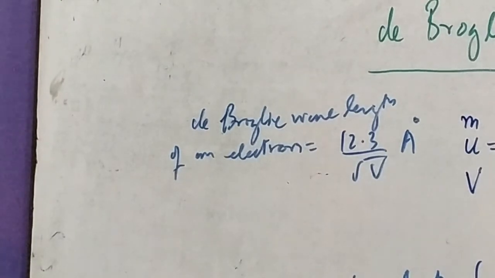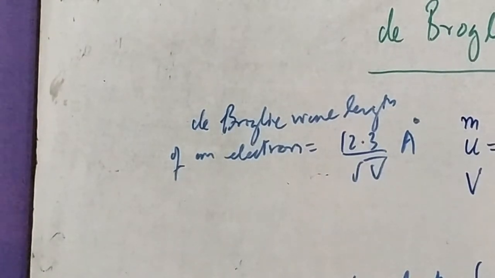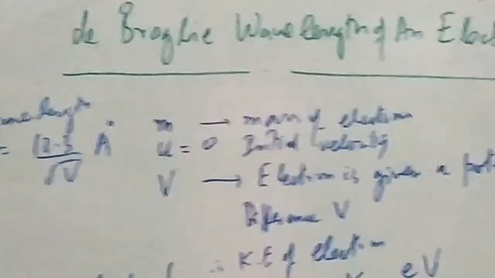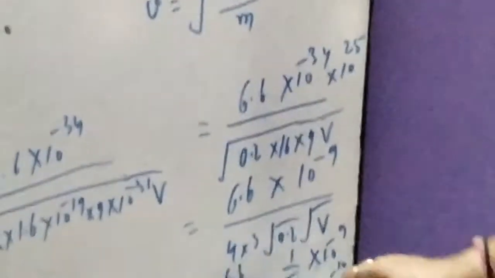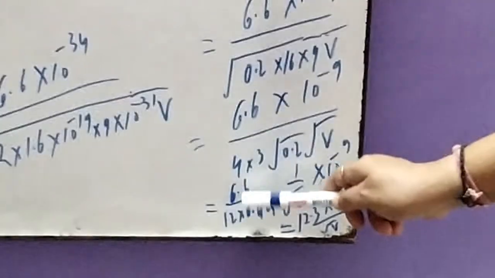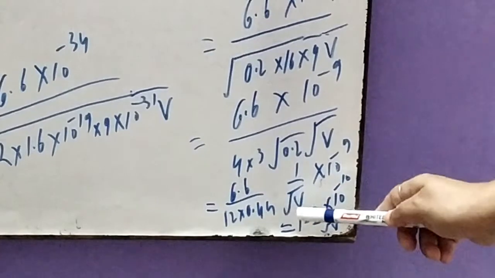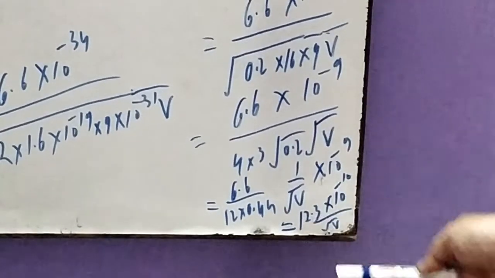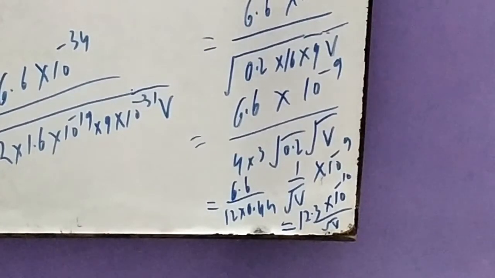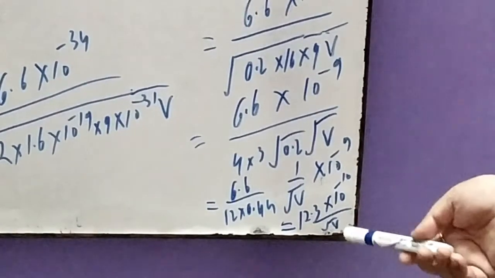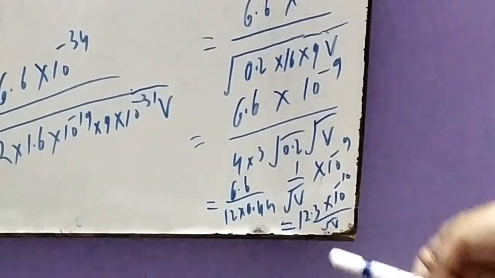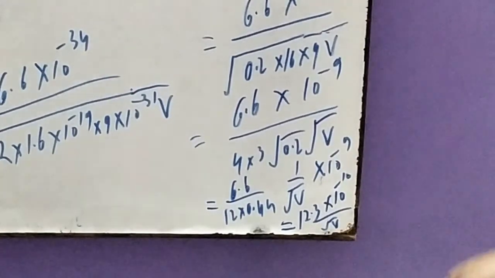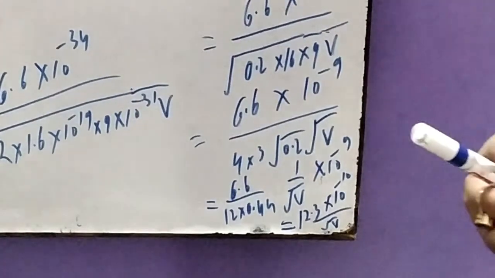Therefore, this is very, very important for the board also. You might have seen how we have changed 10 to the power minus 9 into 10 to the minus 10, because if we remove this decimal, then here we have 660 upon 12 into 44, and that is not sufficient to calculate. That could make it around point something. So in order to avoid that, we get this type of thing as our resultant.